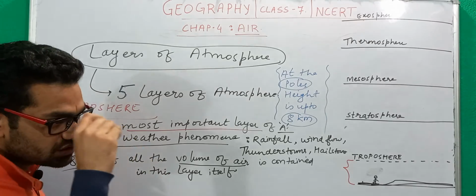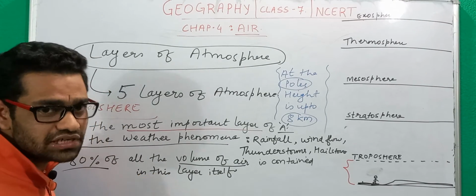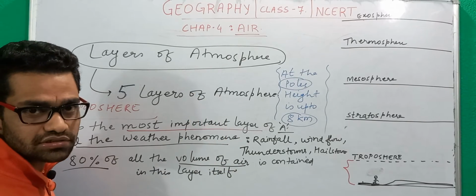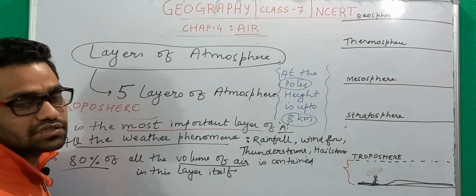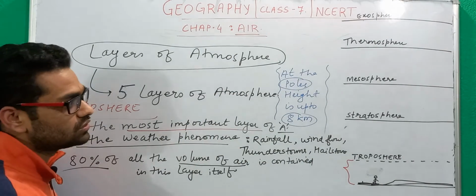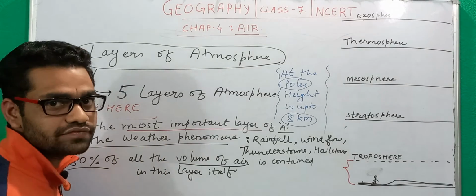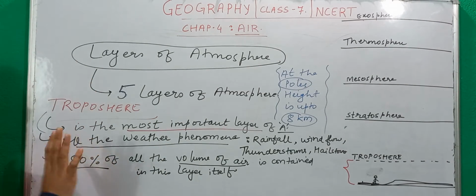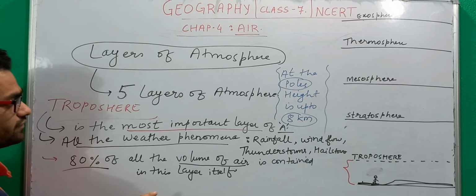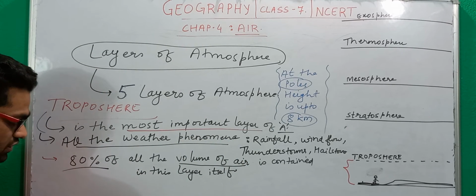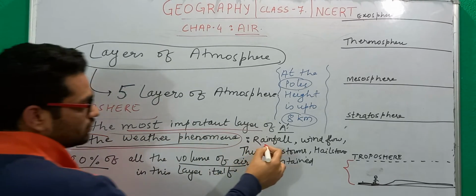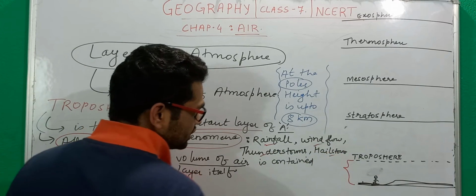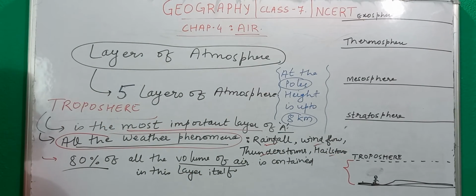There are rare cases when the surface temperature is very high. In that situation, there is a convectional current that forces the air to move up to a very great height, and in some situations it can even cross up to the height of the stratosphere. So that is altogether a different case. So 80% of the volume of air is contained in this layer itself, and all the weather phenomena, this is very important, just underline it, may it be rainfall or the wind or the thunderstorms or the hailstorms or anything for that matter, is all observed in the troposphere.